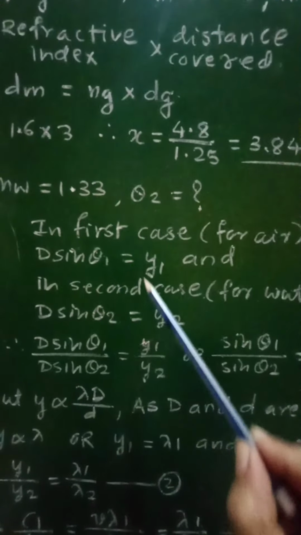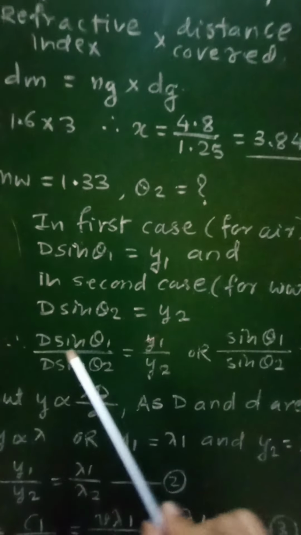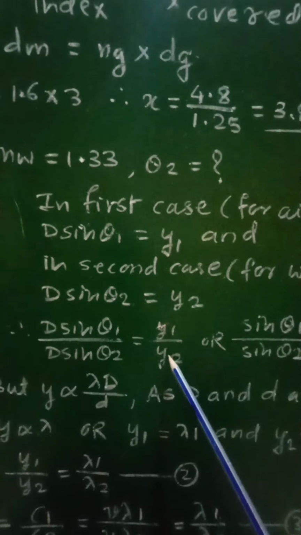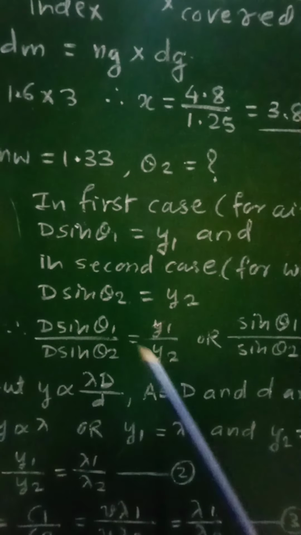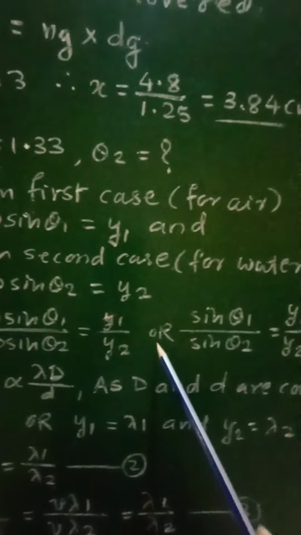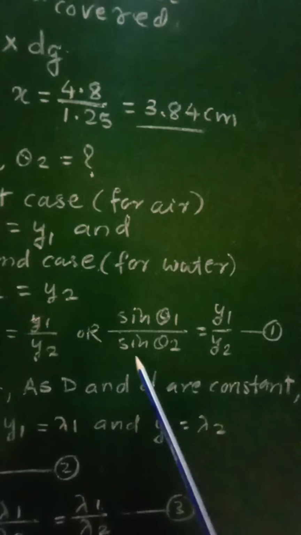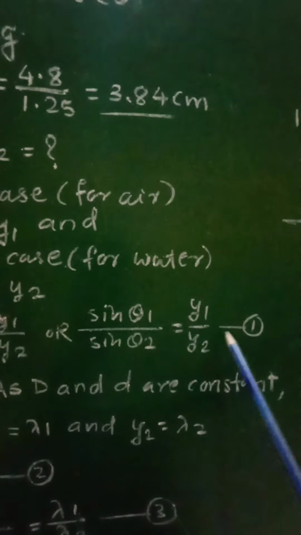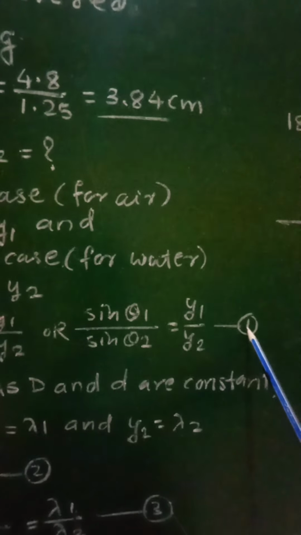Taking the ratio of these two equations, we can write D sin theta 1 upon D sin theta 2 equal to y1 by y2. D will get cancelled, and therefore we will get sin theta 1 upon sin theta 2 is equal to y1 by y2. Let it be equation number 1.